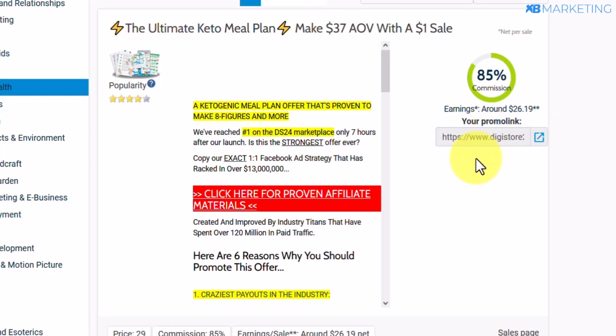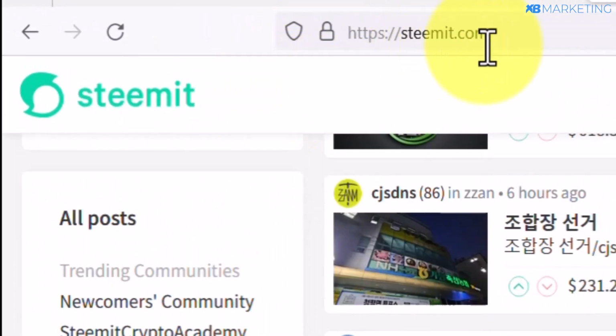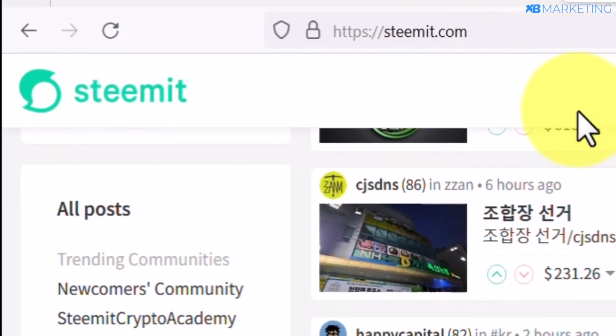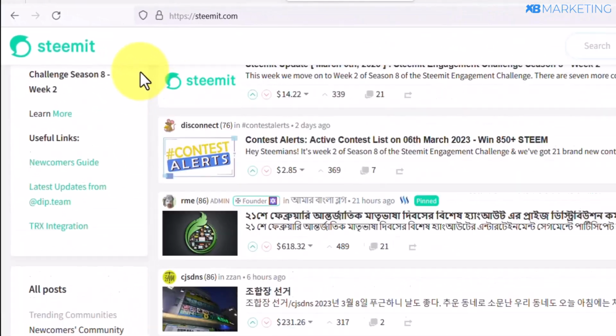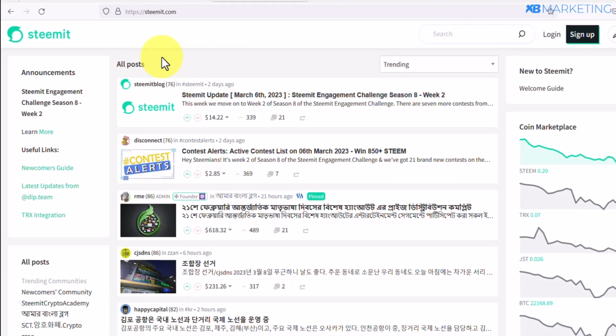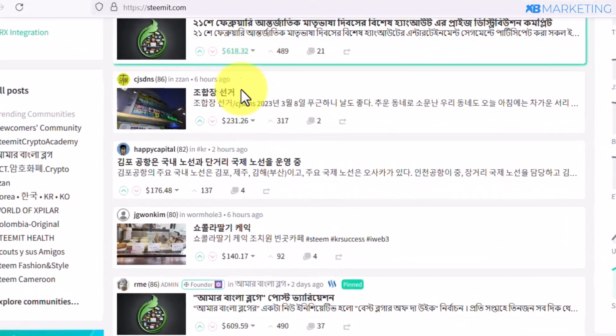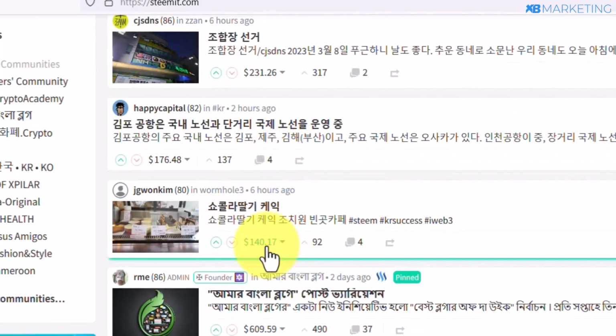Once you copy your affiliate link, I'm going to show you one of the best traffic sources that you can use that most people are not even using at all. So you want to come over to this website called steemit.com. This is a website that allows people to post various articles and start making money. And as you can see right here, there are people already making money posting articles on this website.